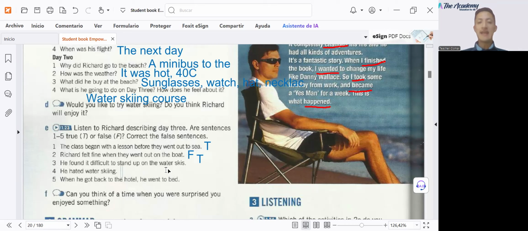Number four, he hated water skiing. At first, he felt kind of disgusted, but then he liked it. So this is false because he loved it. Number five, when he got back to the hotel, he went to bed. This is false because remember, after that, he went to have a drink with some other people there.